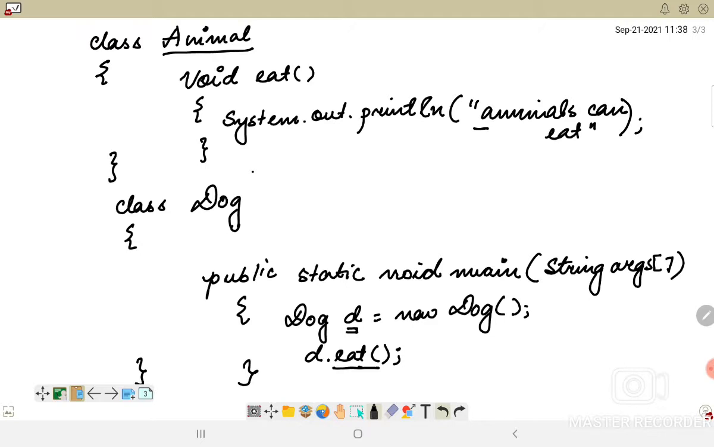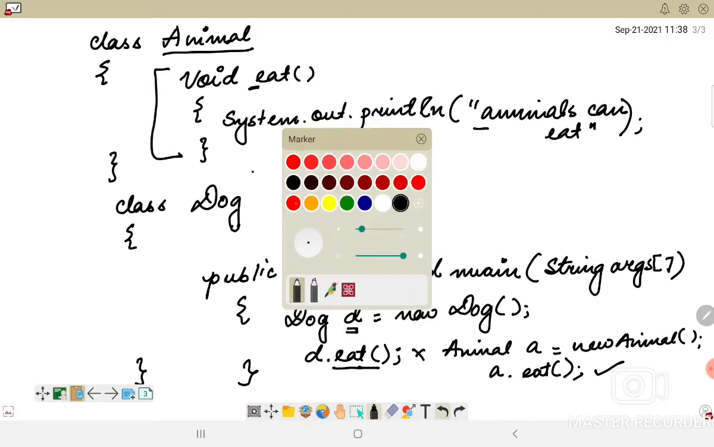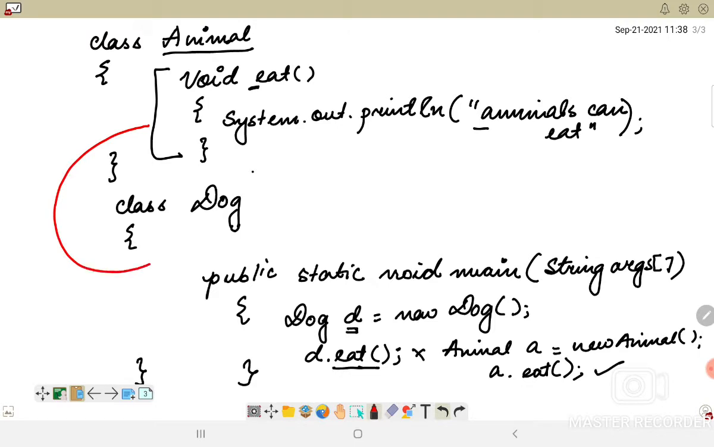Okay, so if I want to call this particular method inside the animal class, either I have to go for creation of an animal object. Let's say Animal a = new Animal(), and I'll write a.eat(). So this can be a possible thing, or what I can do is simply rewrite this entire method within this particular dog class.